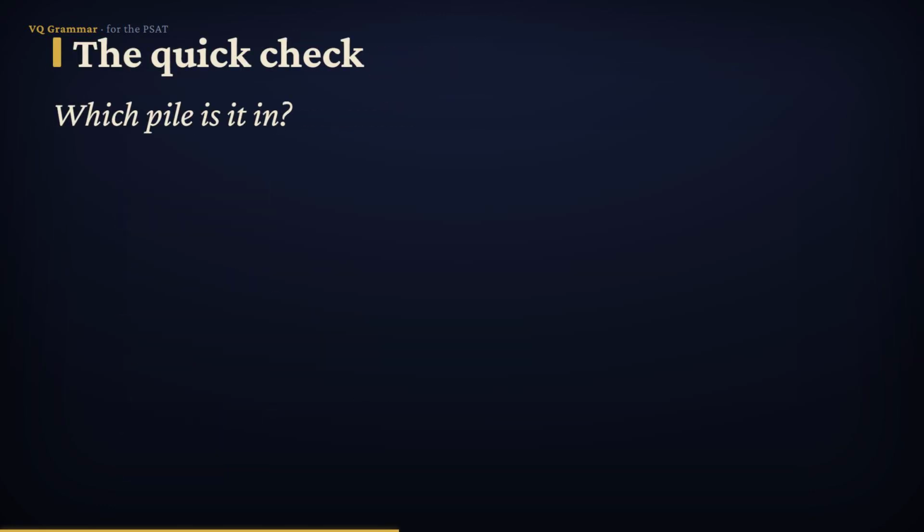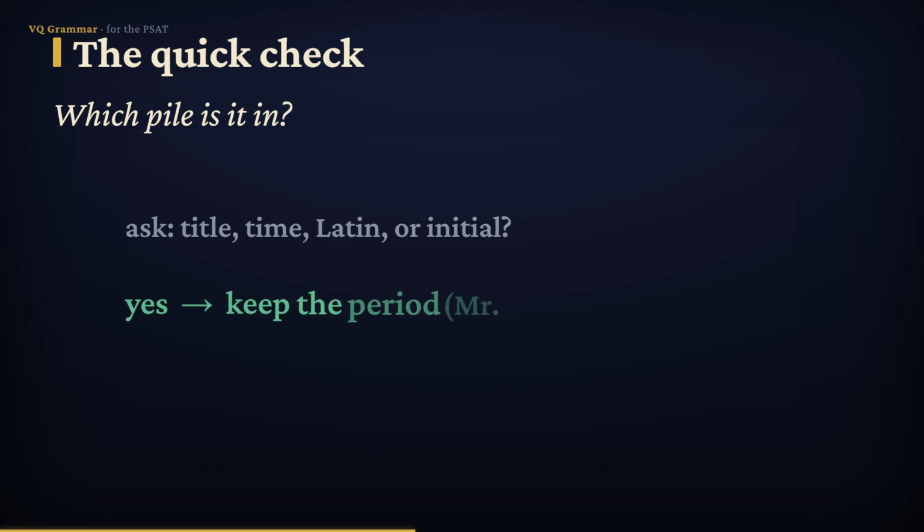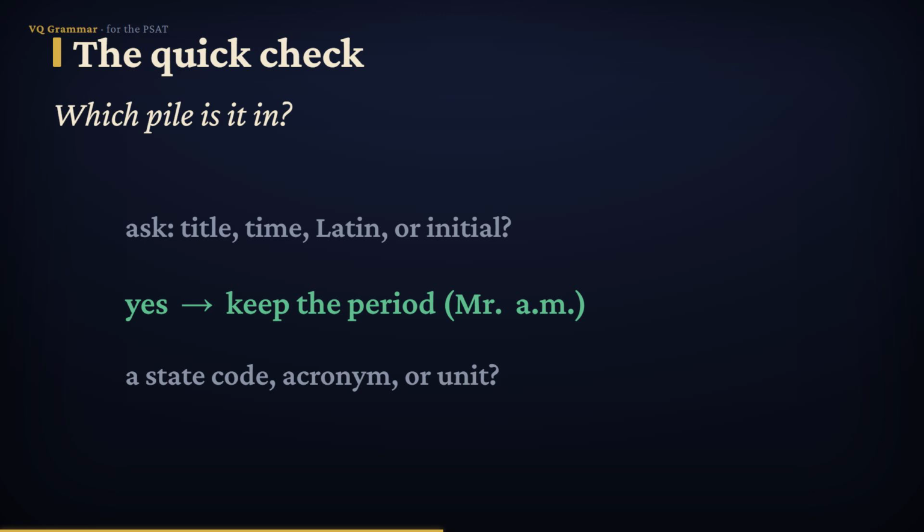So here's your quick check. Ask, is it a title, a time, a Latin term, or an initial? If yes, keep the period, like Mr. or a.m. Then ask, is it a postal state code, an acronym, or a unit of measure? If yes, drop the period, like TX, NASA, or kg. Two quick questions and the dot sorts itself out.